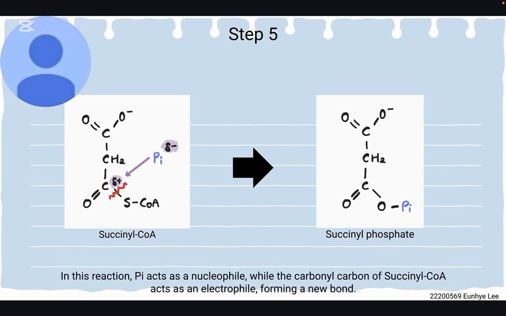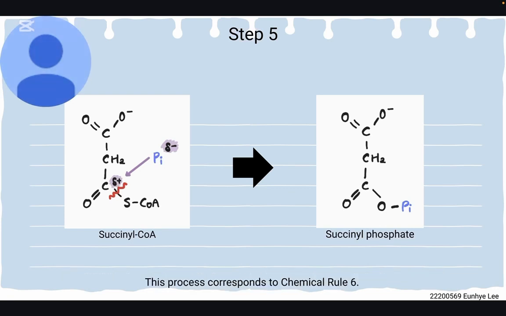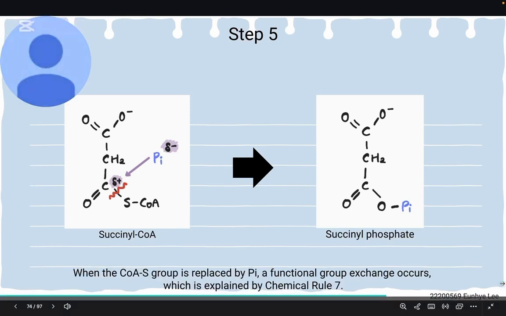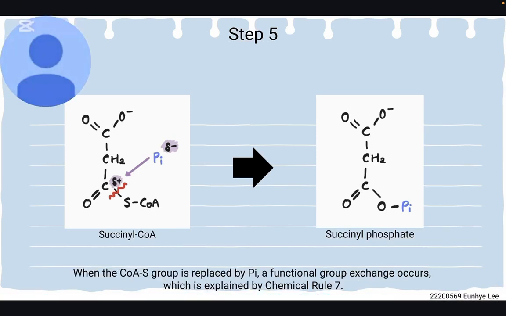In this reaction, Pi acts as a nucleophile, while the carbonyl carbon of succinyl-CoA acts as an electrophile, forming a new bond. This process corresponds to chemical rule 6. When the CoA group is replaced by Pi, a functional group exchange occurs, which is explained by chemical rule 7.